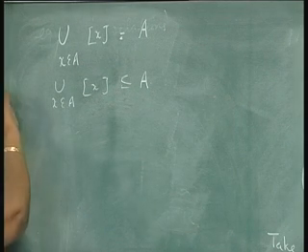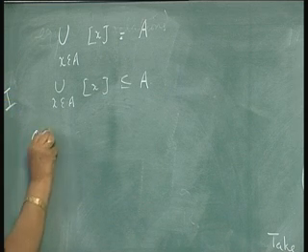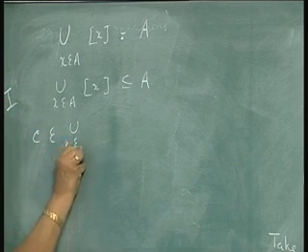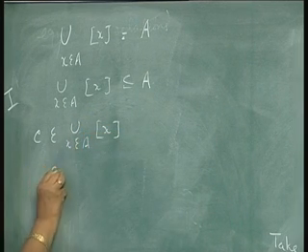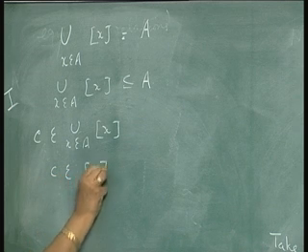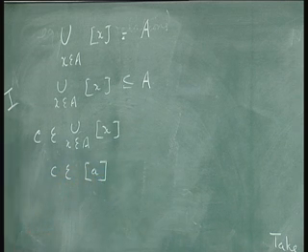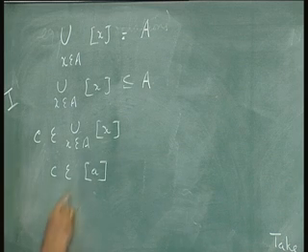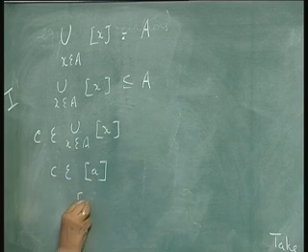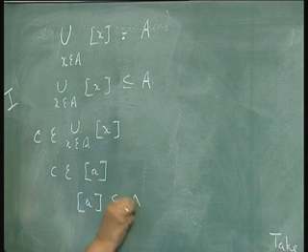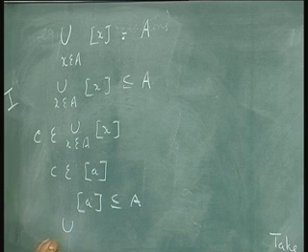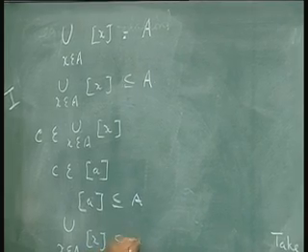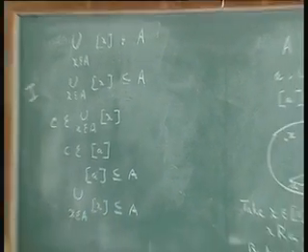Let us take the first part. Suppose there is some element C belonging to the union over x belonging to A of the equivalence class of x. In essence, it means that C belongs to some equivalence class of a, where a is an element of A. But this equivalence class is completely contained in A, since a is contained in A. From this we conclude that the union over x belonging to A of the equivalence class of x is contained in A.